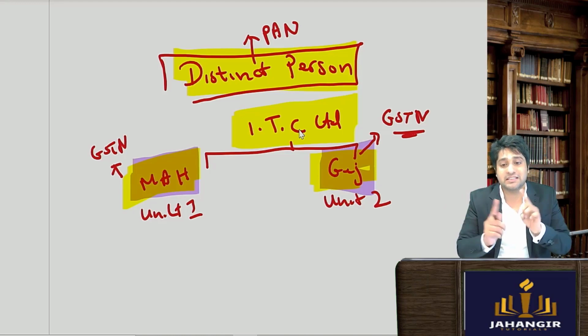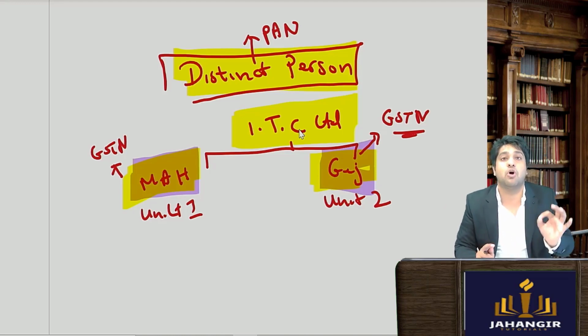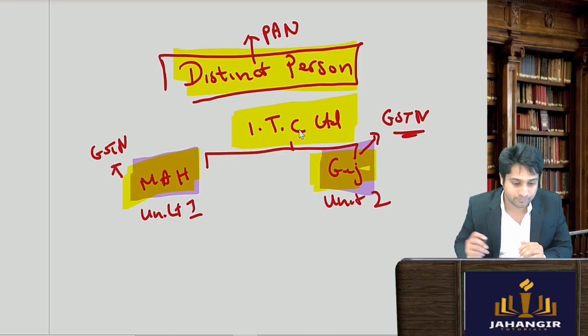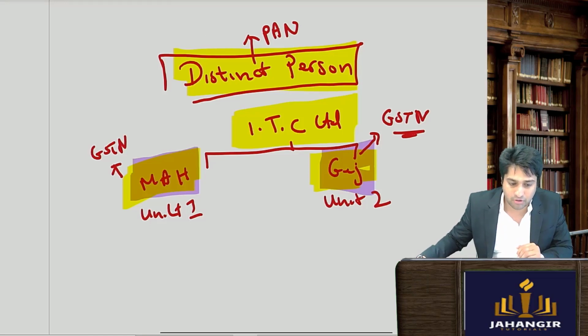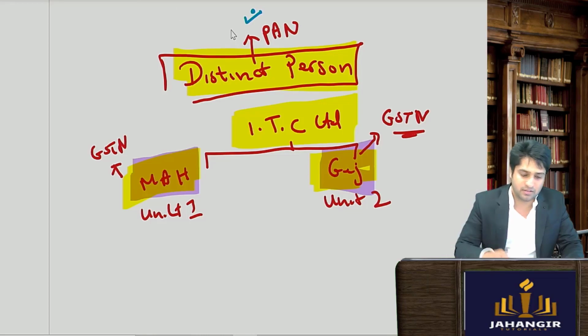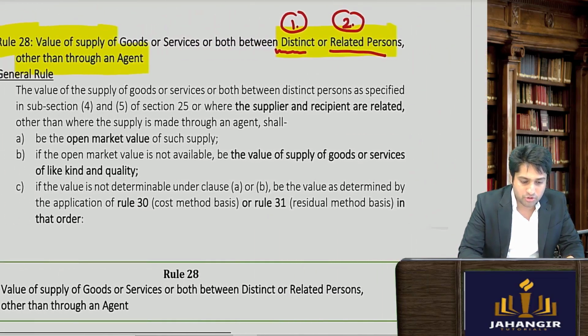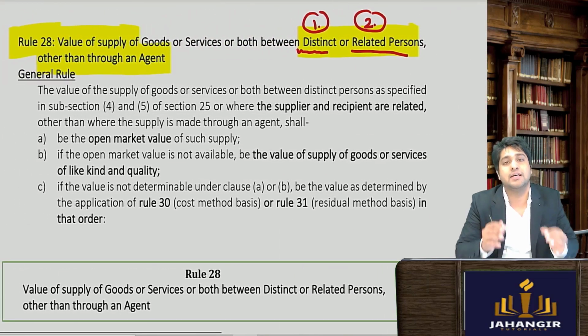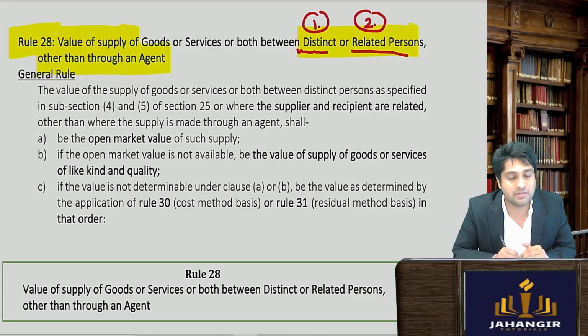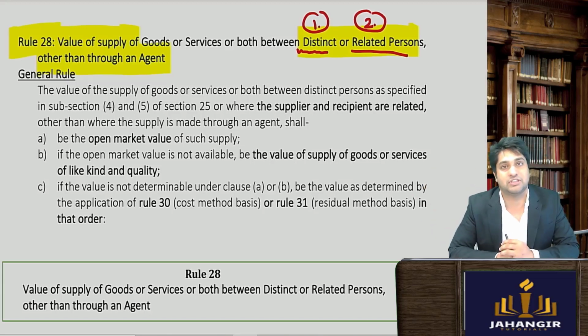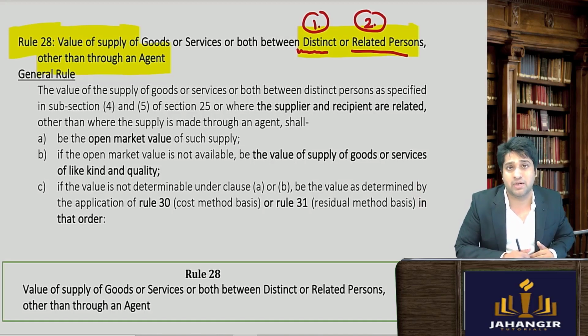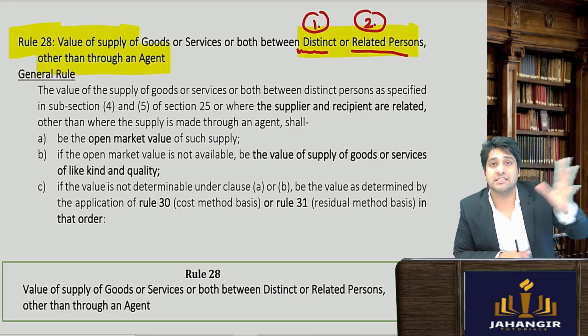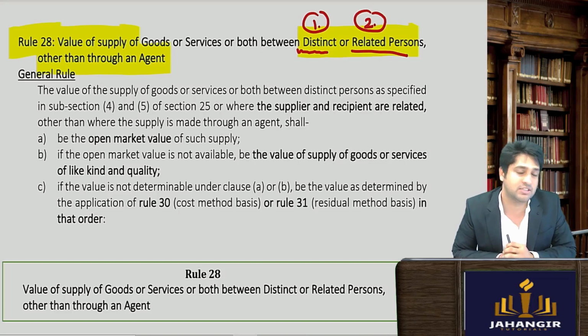So each such unit will be called a distinct person. Why distinct? Because they have the same PAN but different GSTN numbers. Now, we don't have to get into the details of distinct person. It will come in the later part in section 25 when we do it. Right now you understood what distinct persons are. So McDonald's Maharashtra unit and McDonald's Rajasthan unit will also be considered a distinct person.